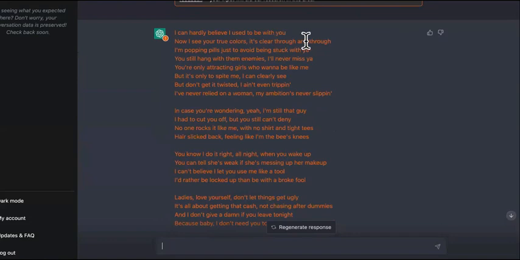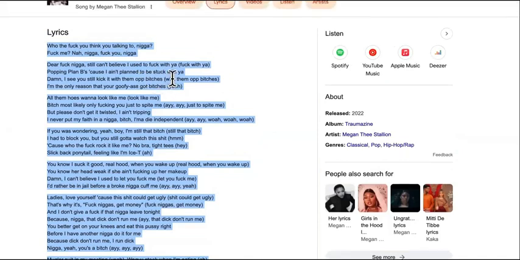So it says, I can hardly believe I used to be with you. Now I see your true colors. It's clear through and through. I'm popping pills just to avoid being stuck with you. You still hang with them enemies. I'll never miss you. You're only attracting girls who want to be like me, but it's only to spite me. I can clearly see.